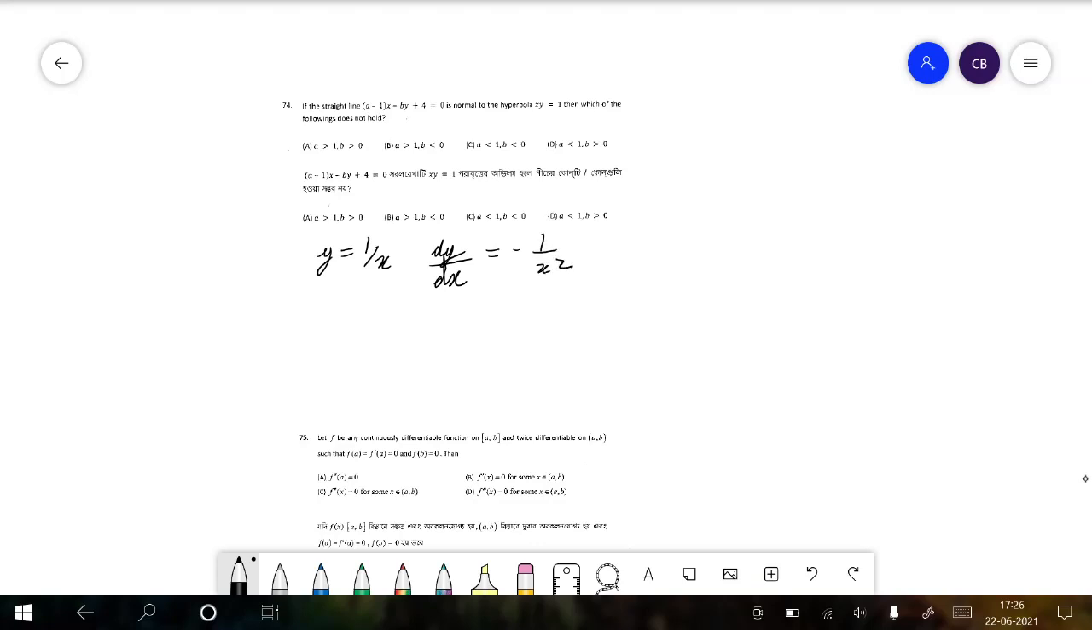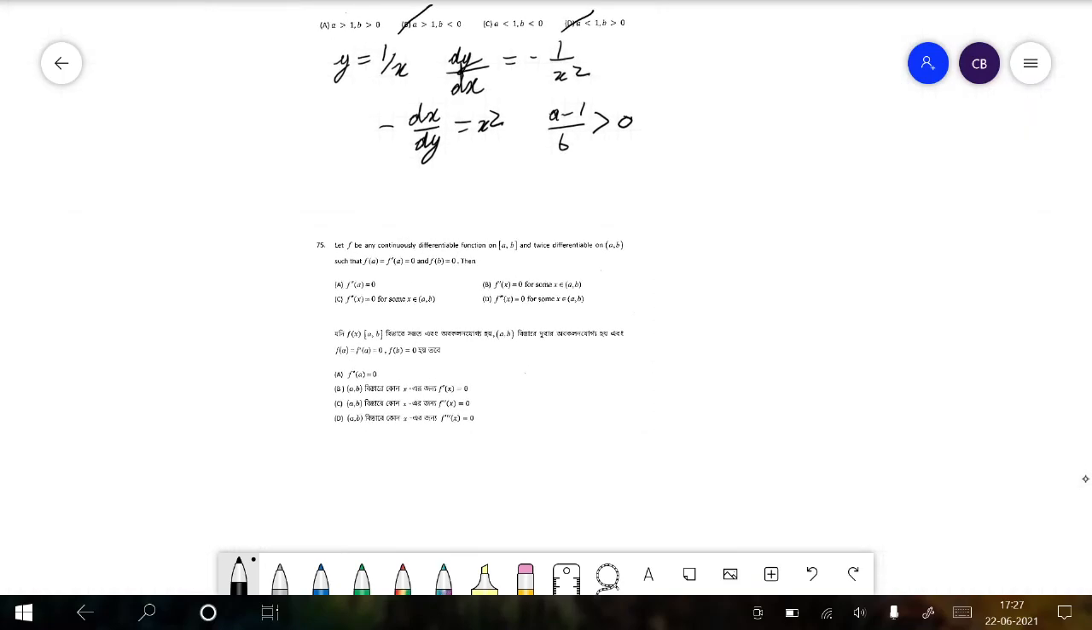So if this is a normal to the hyperbola, then at the point where it cuts, its slope must be minus dx by dy, which turns out to be x square, which means a minus 1 by b must be greater than 0. So that in turn implies either b or d has to be true. So if a less than 1, then either both numerator and denominator are greater than 0, or both are less than 0.